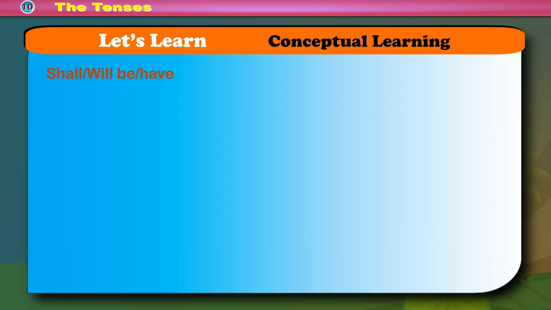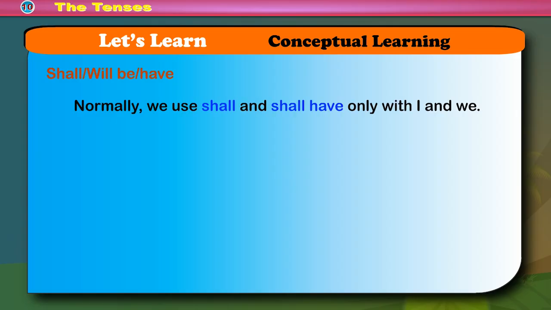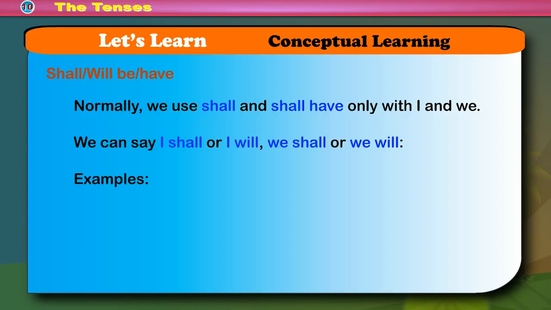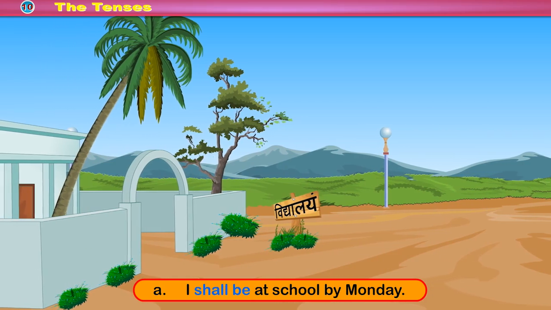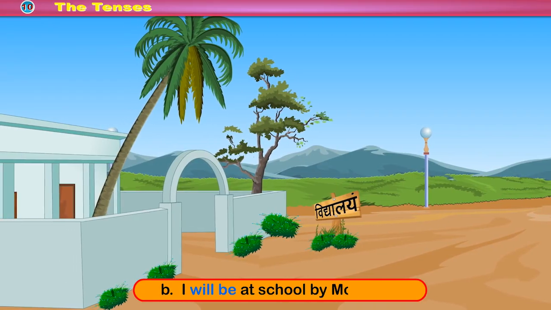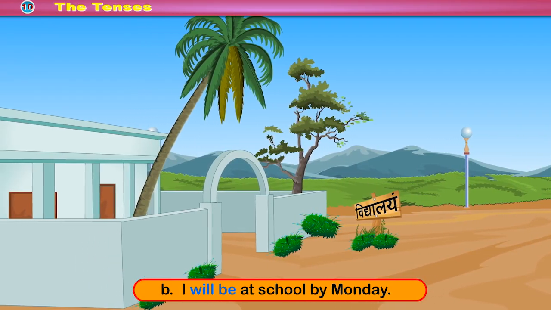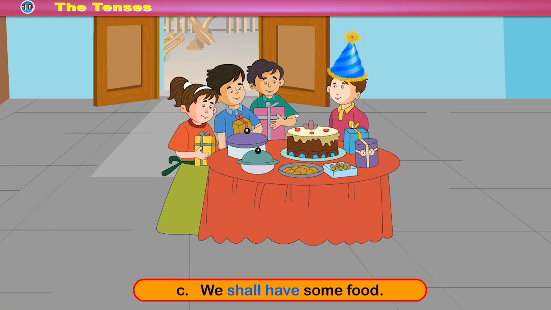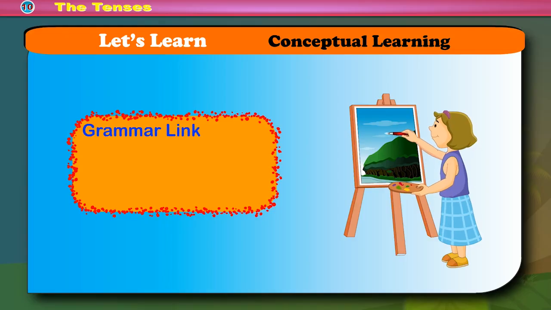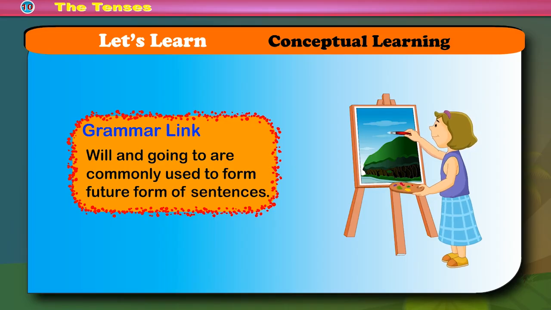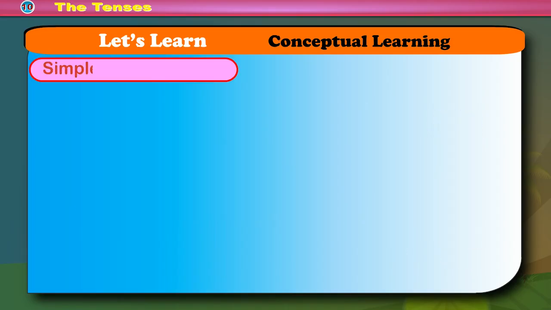Shall, will, be, have. Normally, we use shall and shall have only with I and we. We can say I shall or I will, we shall or we will. Examples: A. I shall be at school by Monday. B. I will be at school by Monday. C. We shall have some food. D. We will have some food. Grammar link: will and going to are commonly used to form the future form of sentences.